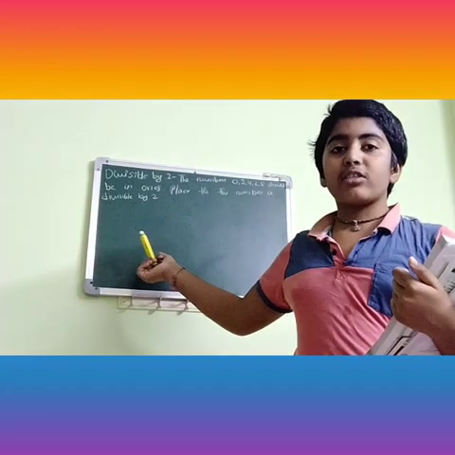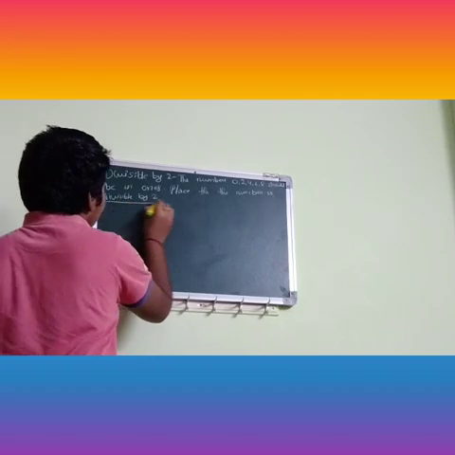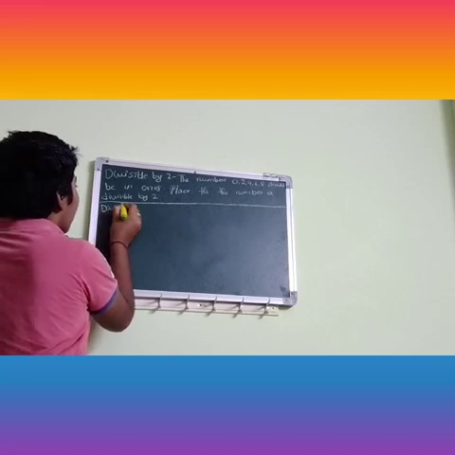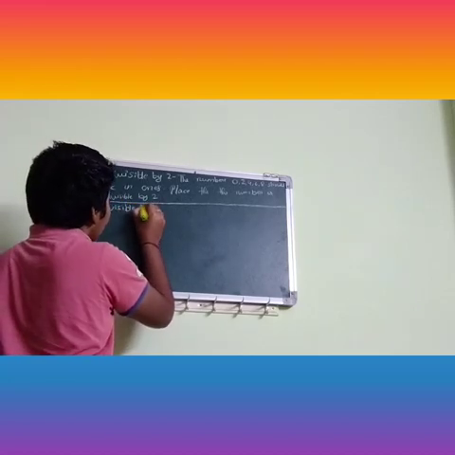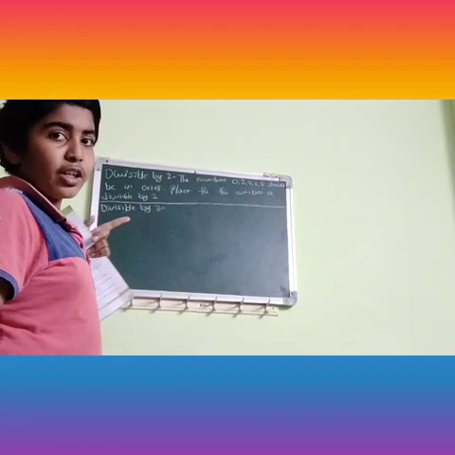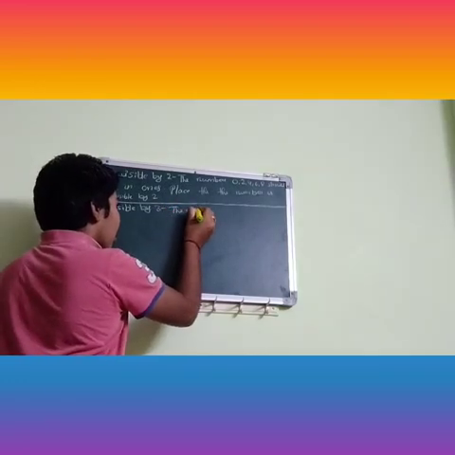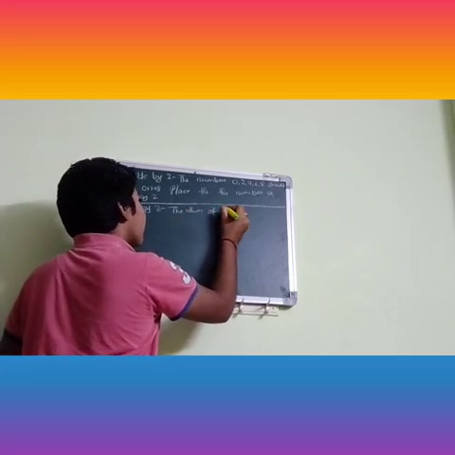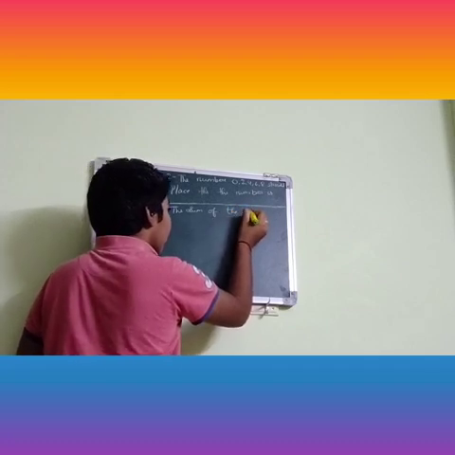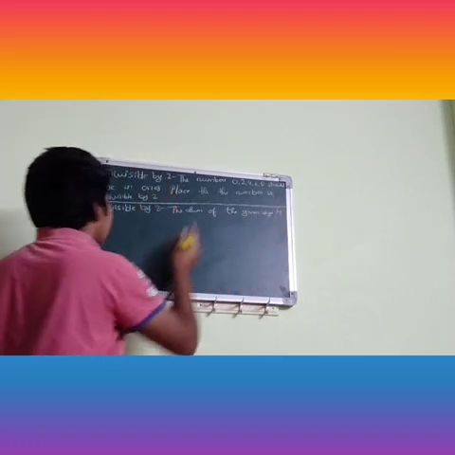So I am going to write the divisibility rule of 3 now.